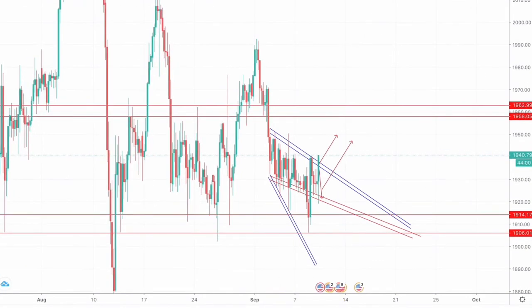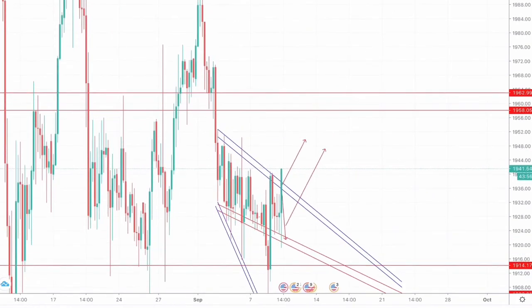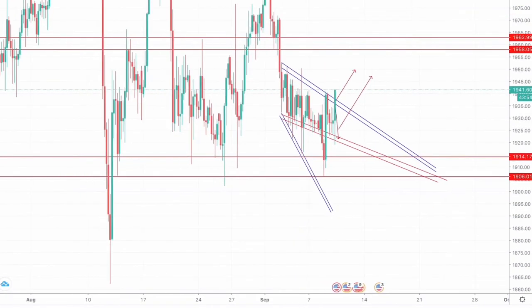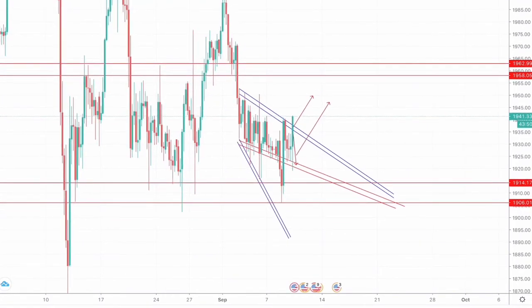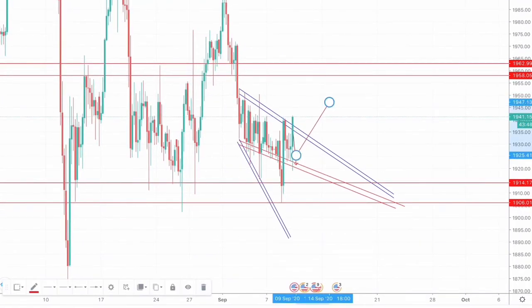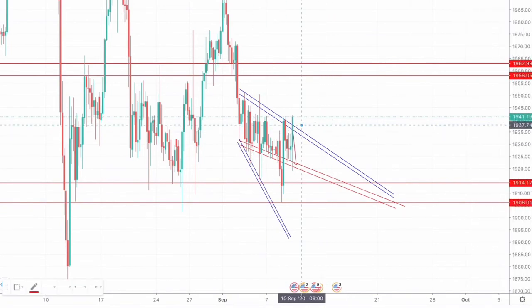Now coming to the trade setups that could be implemented from this analysis: if we see a breakout upwards from this particular resistance zone, and we can recently see the market is trading around 1941.